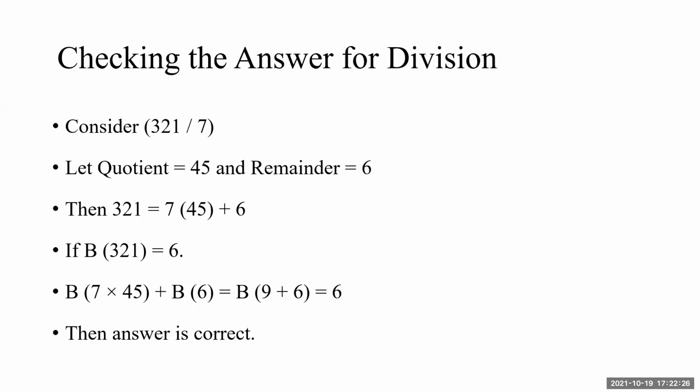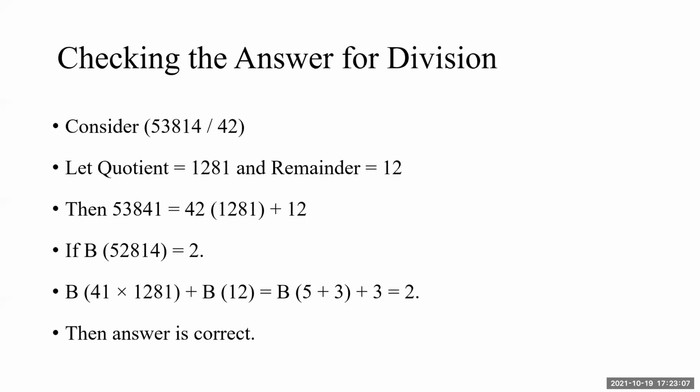Here Bijanka of 321 is 6, and we calculate the Bijanka of 7 into 45 plus 6 simultaneously. Again 45 gives me 9, so 9 into 7 means Bijanka 9. No need to calculate the product, etc. B of 6 is 6. 9 plus 6 is always 6, as 9 is added. So both ways, left hand side Bijanka 6, right hand side Bijanka 6. The answer is correct. I selected a problem where the Bijankas are the same, just to give you the feel of how the test works.